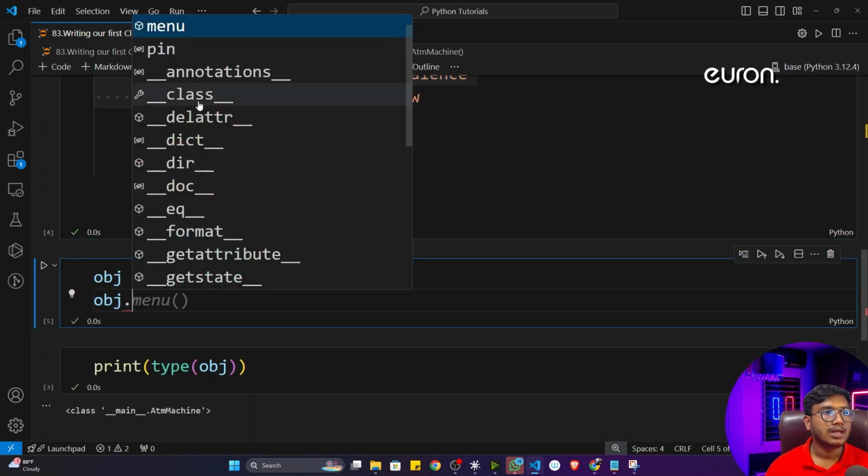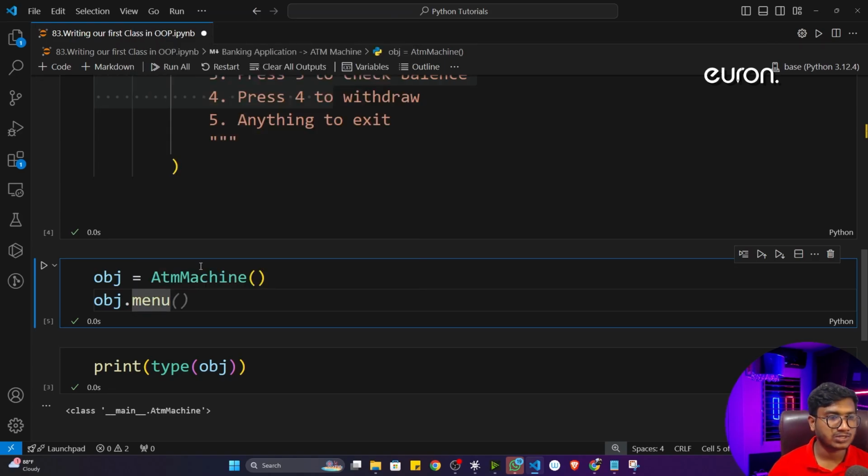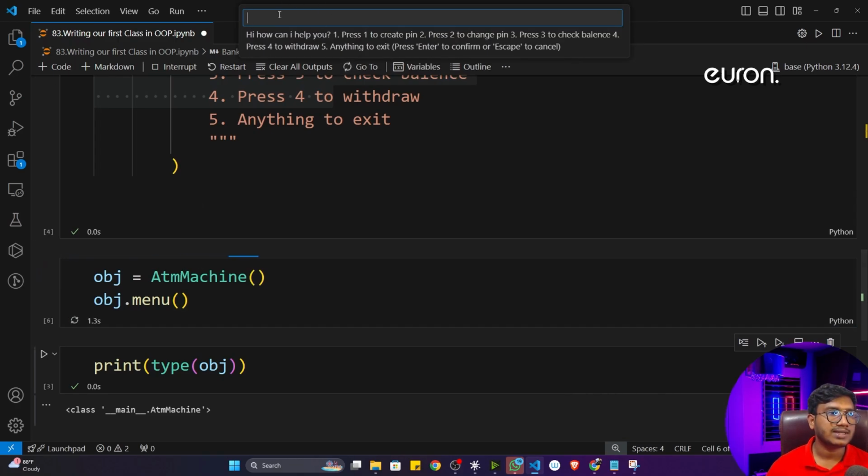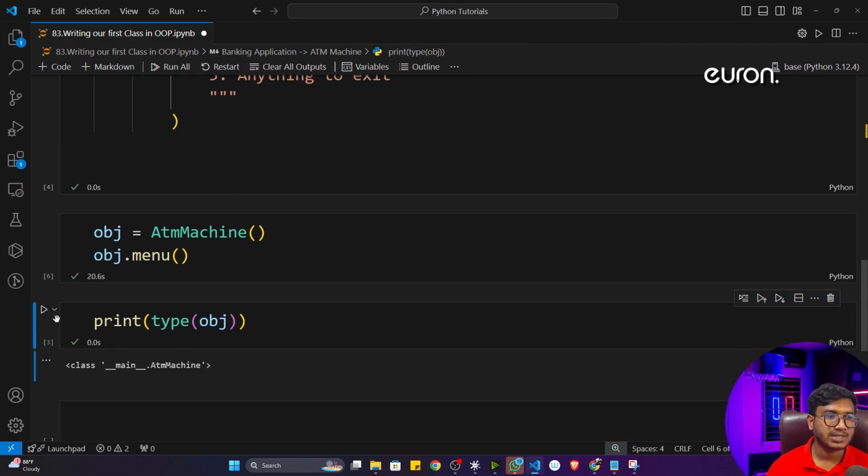It is suggesting. Now let's say I want to execute the menu. I'll select the menu, and menu is a function. That's why you have to give the parenthesis. Now see, if I execute, it is asking how I can help you. Press 1 to create a pin, 2 to change the pin, 3 to check the balance, 4 to withdraw, and 5 or anything to exit this application. Now let's say I'll give 1 here. Now if I execute, see, my code is executed successfully.